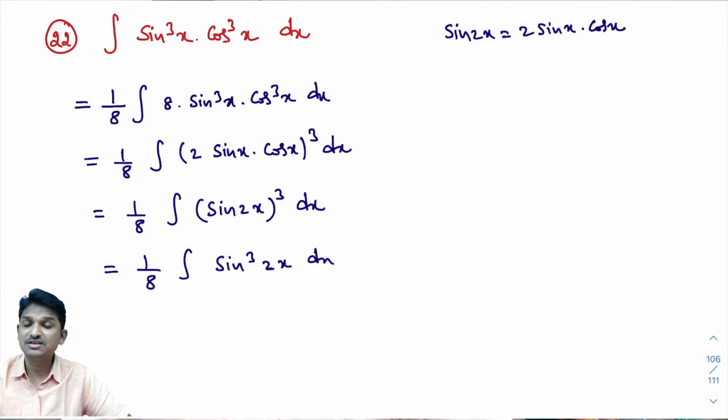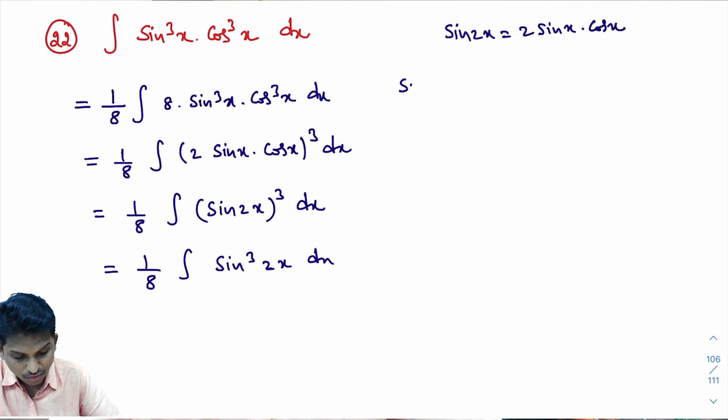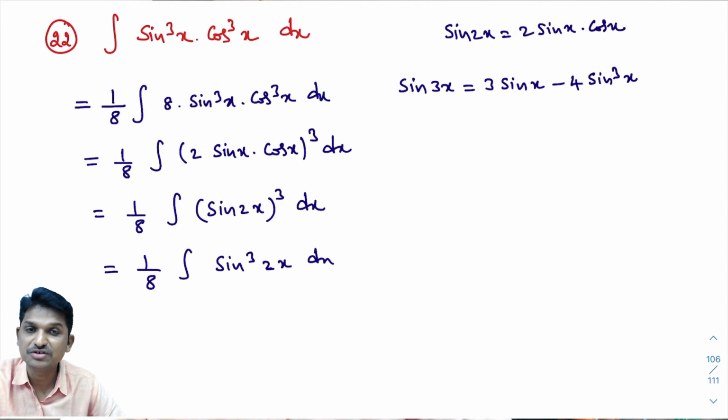Try to understand this model number 4. We are following a particular pattern. Model wise we are doing. You know this formula. What formula? Sin 3x formula. What is sin 3x formula? Sin 3x is 3 sin x minus 4 sin cube x. Correct? Sin 3x formula, 3 sin x minus 4 sin cube x.